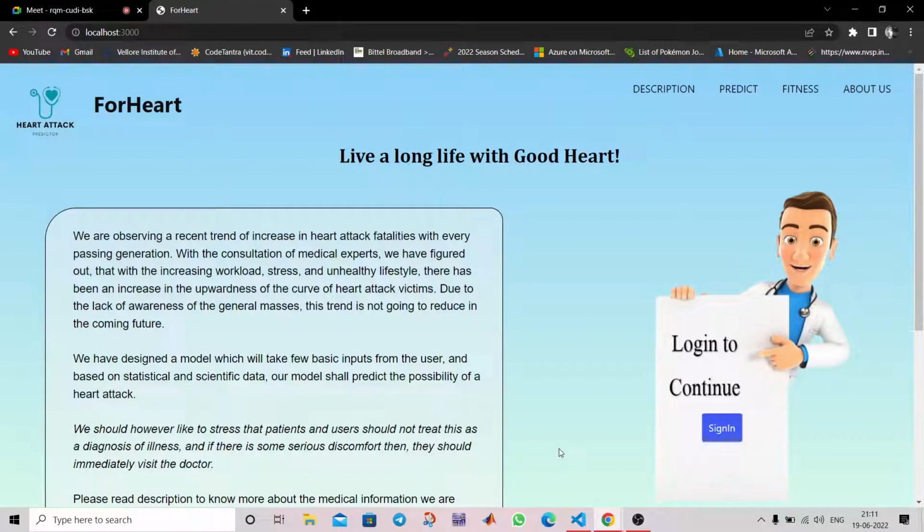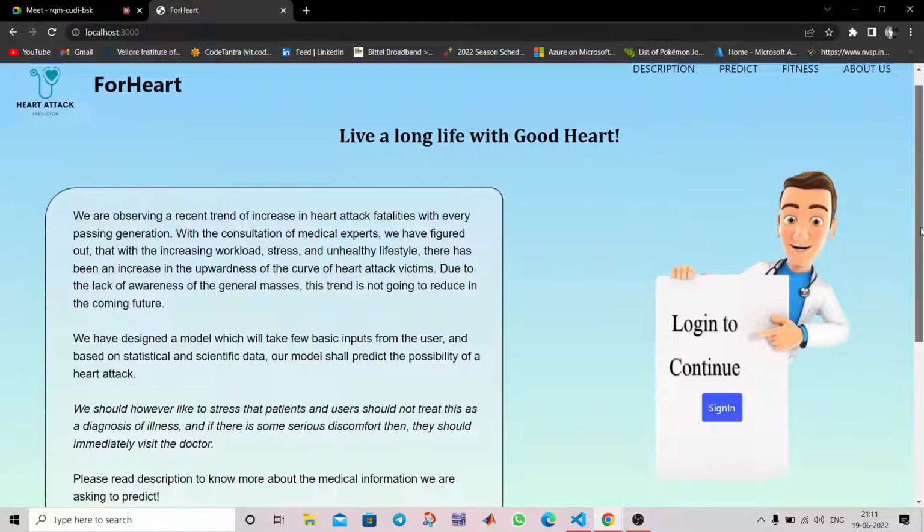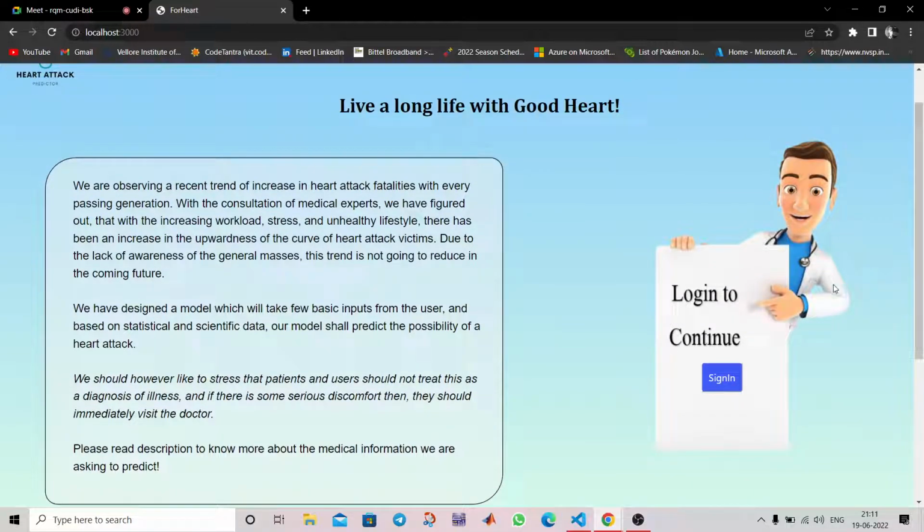Hello everyone, this is our project ForHeart. Nowadays, we are observing a recent trend of increase in heart attack fatalities with every passing generation. People are suffering from sudden heart attacks and losing their lives. So we made a model which helps and alerts people if they are prone to heart attacks.